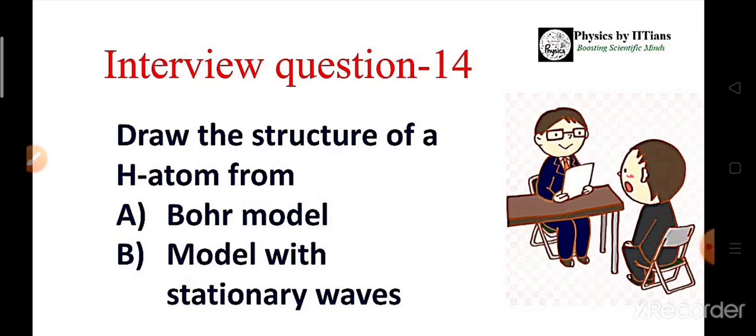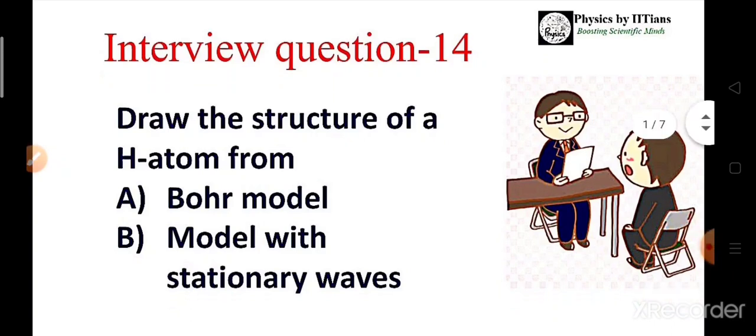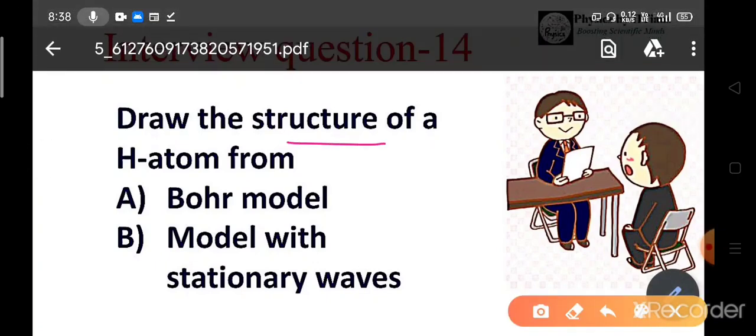The questions were asked in PhD admission and MTech admission in different research institutes and IITs. So today we are back with another question, and this question was asked in the IISER Tirupati PhD interview this year. So please watch the video carefully till the end. The question is: draw the structure of a hydrogen atom from the Bohr model, the model with stationary waves.